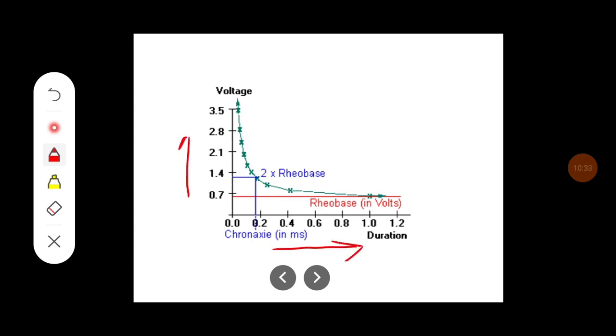and the strength of the stimuli. Okay, and the lowest strength of stimuli that is required for the excitation of the tissue is called as rheobase, and the time required for this is called as utilization time. And if you are using twice the rheobase, the time required for excitation of the tissue is called as Chronaxi, and it is the parameter used to assess the excitability of any tissue.